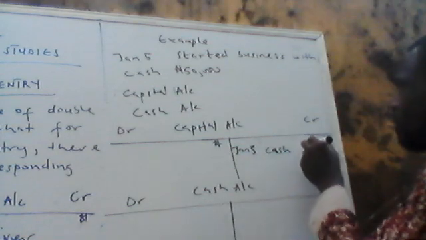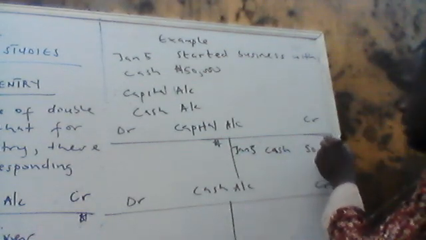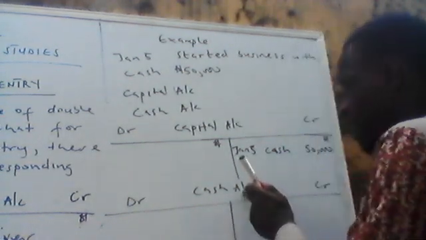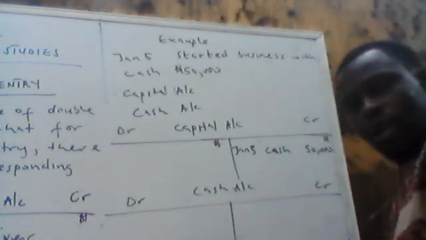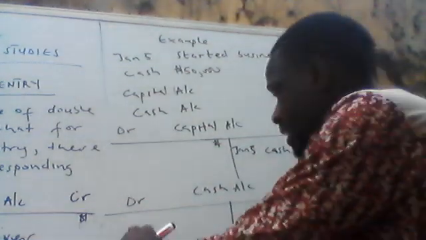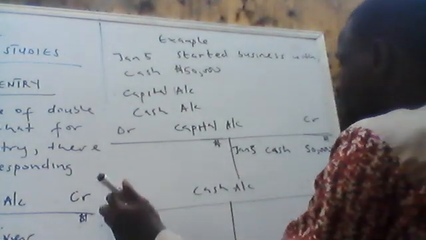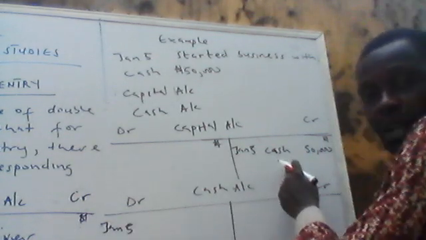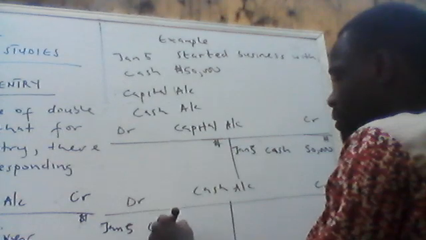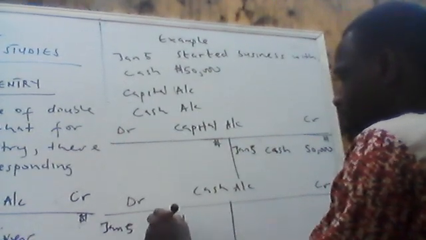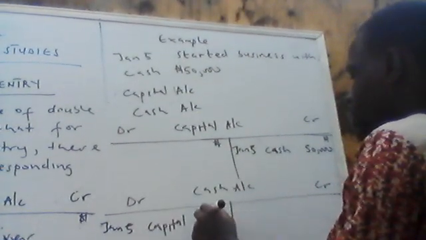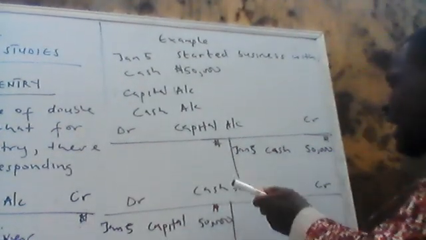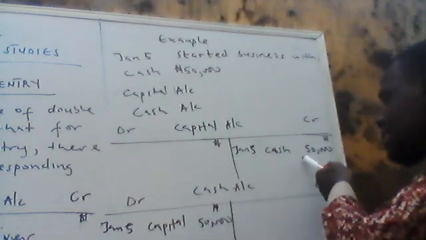And you will write 50,000 naira. Can you see it now? Now, I've opened cash account. Cash account is receiving, so I will debit cash account. You now write the date again, January 5. Then the money is coming from where? From capital. Don't write cash here, you write capital. The money is coming from capital account. Then you write 50,000 naira. Can you see it now? I debited cash account and I credited capital account.